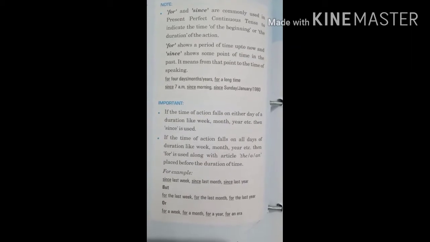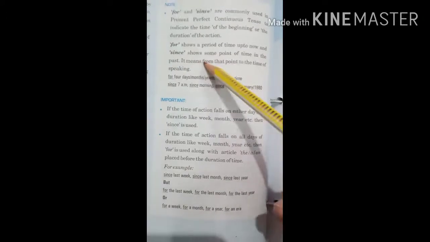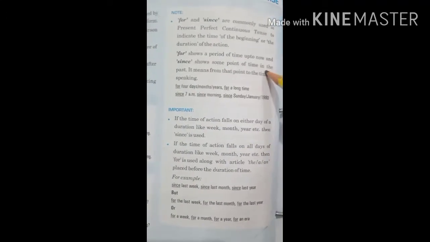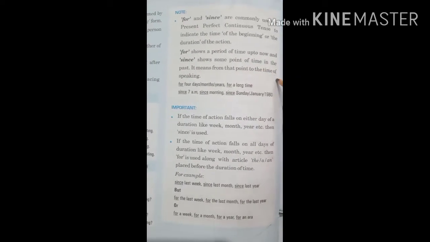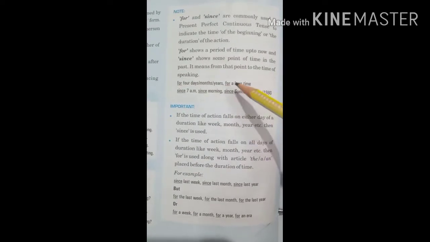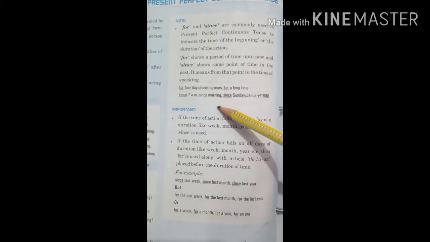For shows a period of time up to now, and since shows some point of time in the past. For the past we will use since. It means from that point to the time of speaking. For 4 days, months, years, for a long time, since 7 a.m., since morning, right?